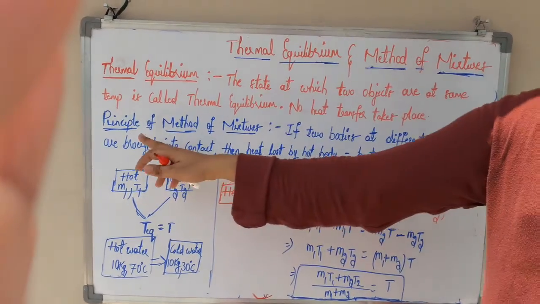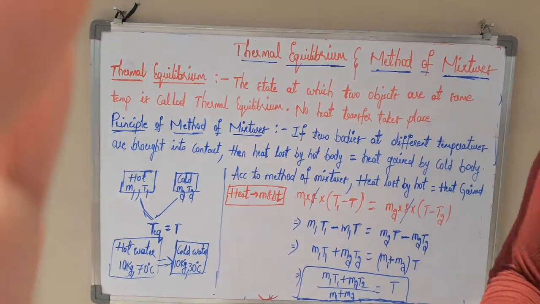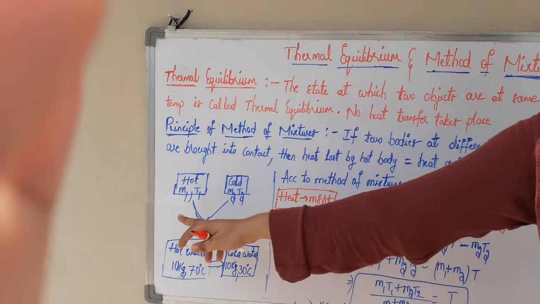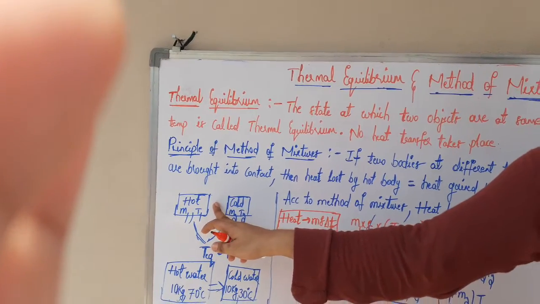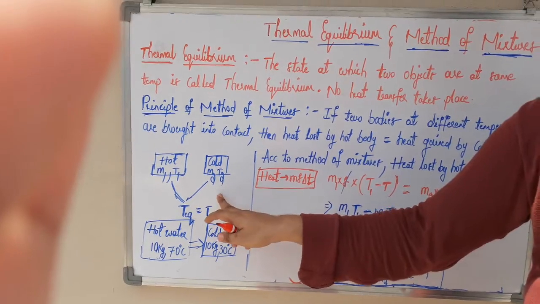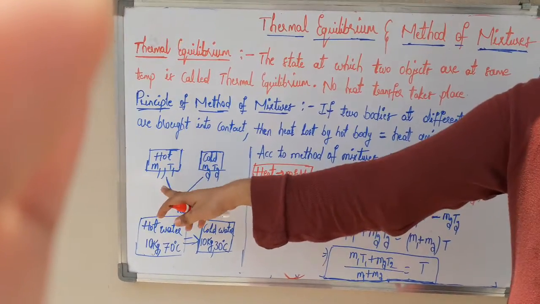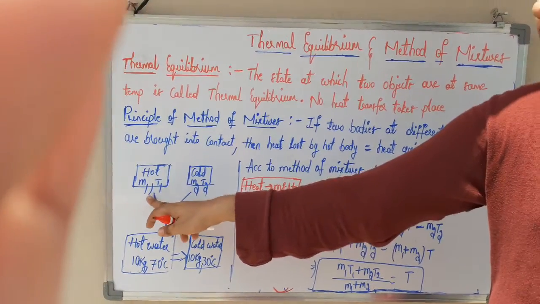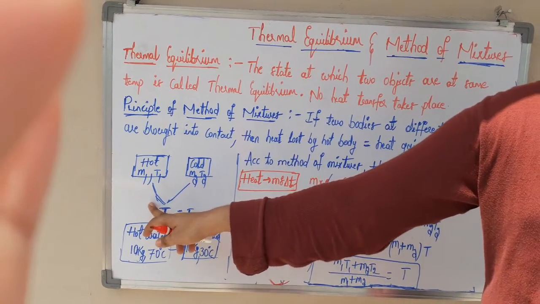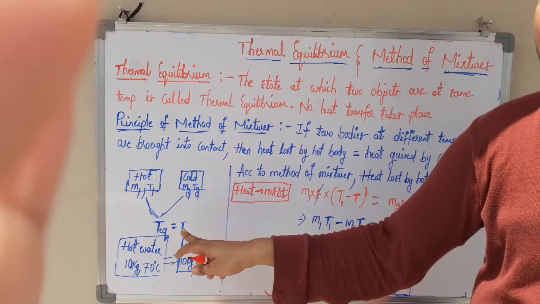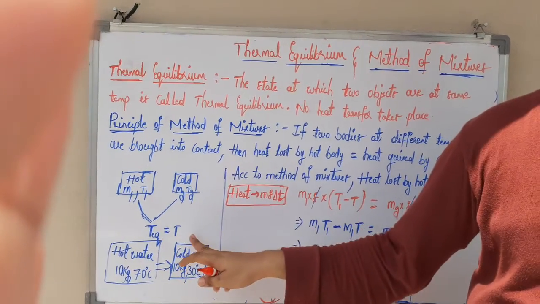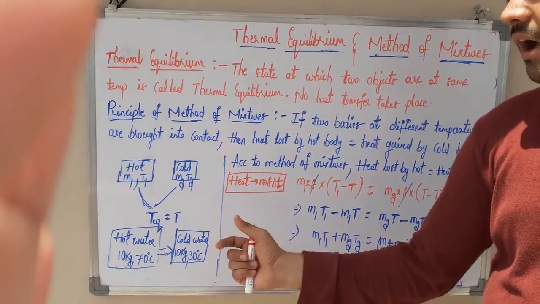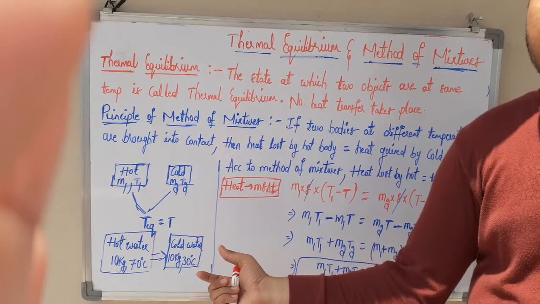Now let us see the principle of method of mixtures. If we take two objects, one hot object at temperature T1, another one cold object at temperature T2, and we mix these two objects, it means we bring these two objects into contact, then after some time both objects will come to the same temperature, that is the equilibrium temperature, and that state is thermal equilibrium. And at this state what happens?